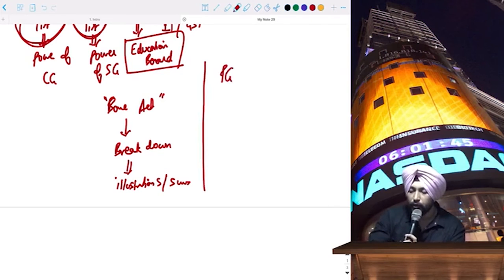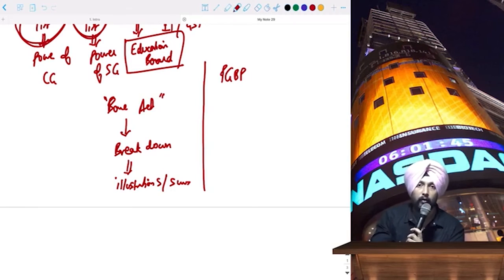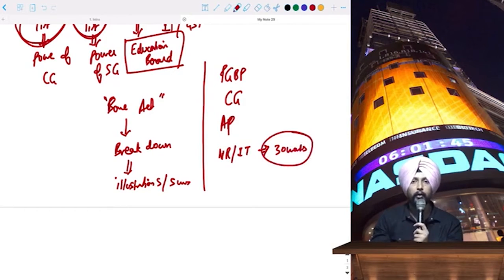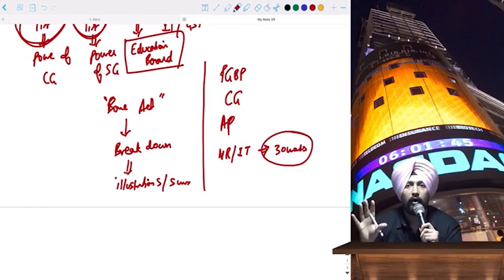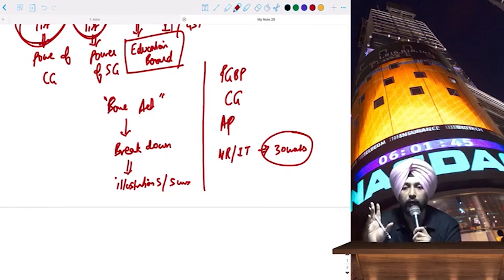The chapters which are important, marks-wise as well as volume-wise, are PGBP, then CG, capital gains, and then assessment procedures. Apart from that, non-residents or international taxation will account for close to 30 marks of your curriculum. Okay, so I'll make things very clear to you.